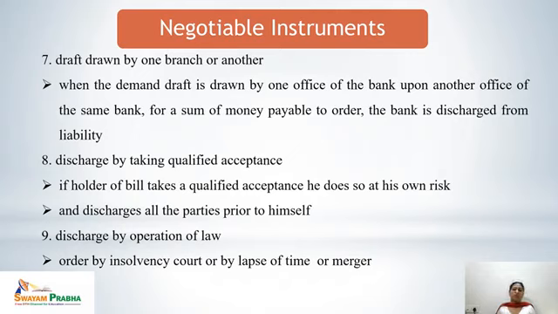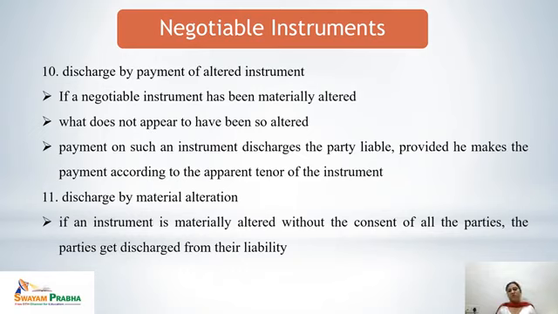Discharge by payment of altered instrument. If there is some material alteration done in the negotiable instrument, it would discharge the parties from their performance. But sometimes it doesn't appear to have been so altered, meaning it is not materially altered. So this will be a different case. But in case of material alteration, it would discharge the parties from their liability. So payment on such an instrument discharges the party liable, provided he makes the payment according to the apparent tenor of the instrument. Next is discharge by material alteration, already discussed.